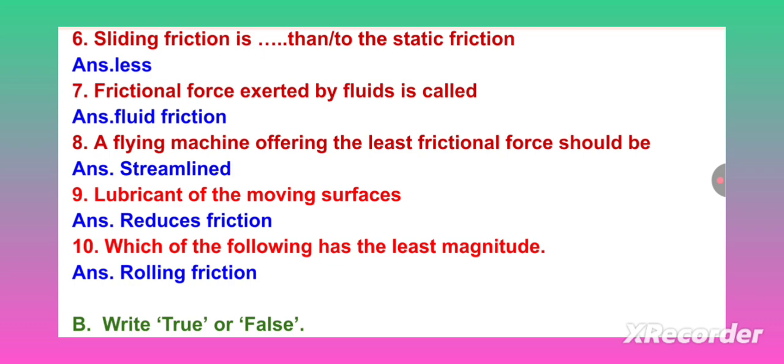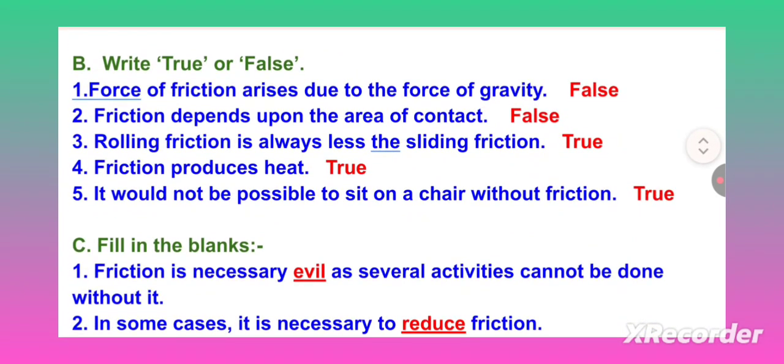Which of the following has the least magnitude? Rolling friction. Right, true or false? Force of friction arises due to the force of gravity. False. Friction depends upon the area of contact. False. Rolling friction is always less than the sliding friction. True. Friction produces heat. True.